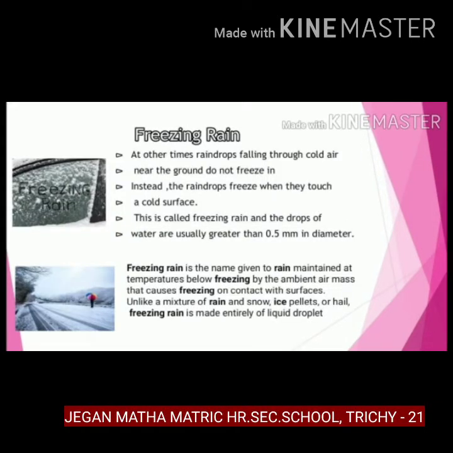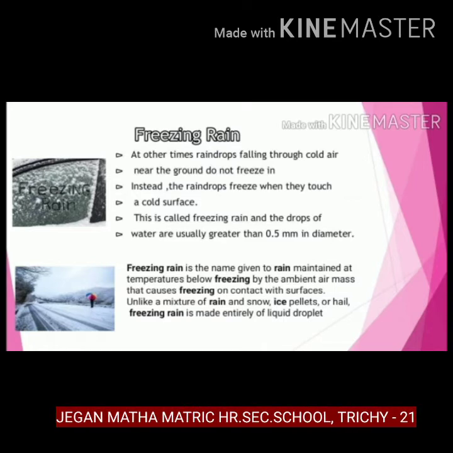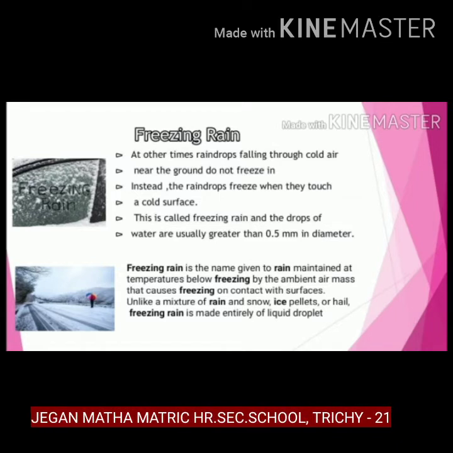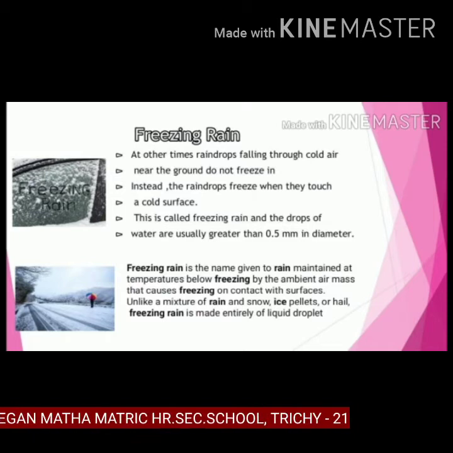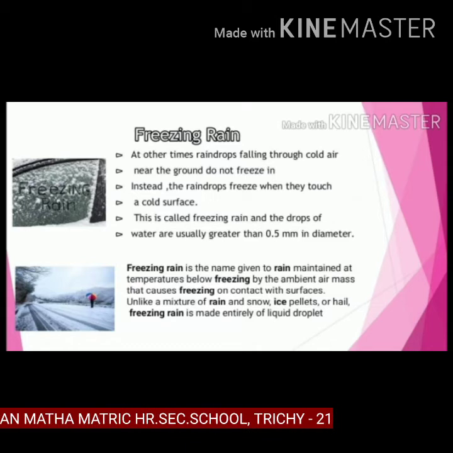Next, we have to learn about freezing rain. At other times, raindrops falling through cold air near the ground do not freeze in the air. Instead, the raindrops freeze when they touch a cold surface. This is called freezing rain, and the drops of water are usually greater than 0.5 millimeter in diameter.